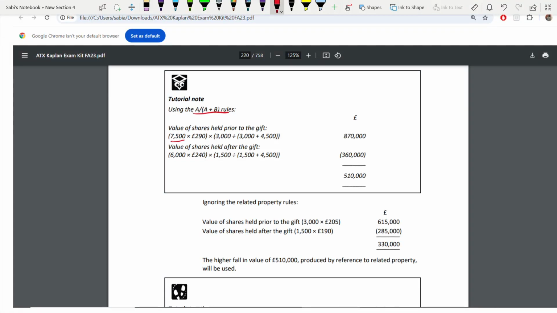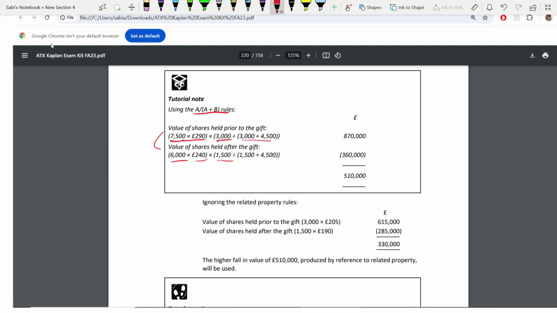7,500. Okay, this is the combined ownership, 290, into, when you are taking this 3,000, it's only Brad's. Okay, divide by the total. This is before. After, this is combined. Okay, from 7,500, 1,500 goes, you are left with 6,000. Accordingly take the price, and then you are left with 1,500.